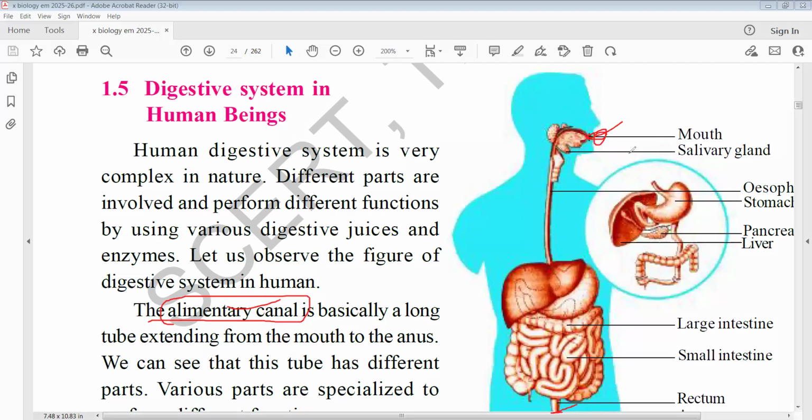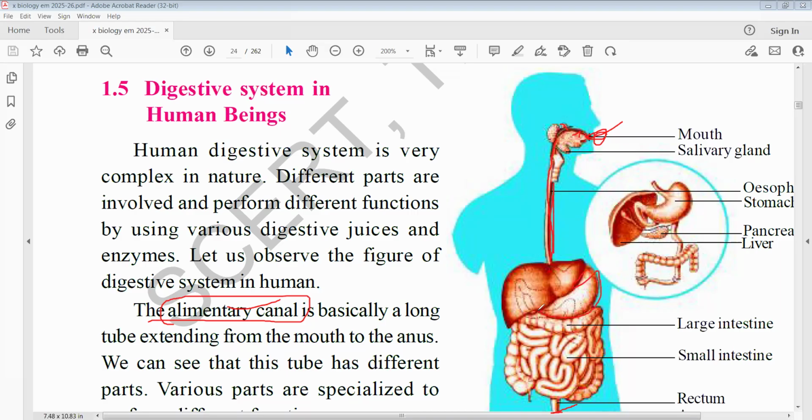Generally, the alimentary canal consists of nearly 8 parts. The first part is the mouth. Then the oral cavity, also called the buccal cavity, then the pharynx, the esophagus, and after the esophagus, the stomach.